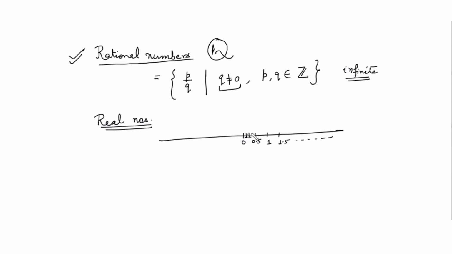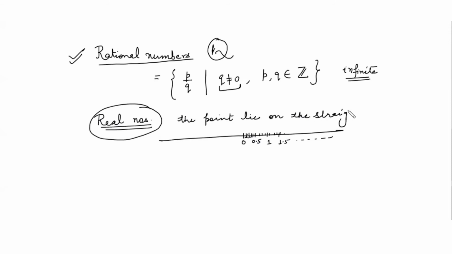So any point lying on this straight line, that point is a real number. So a real number is what? It is a number which lies on the straight line. So that is the set of real numbers. They are also infinite in nature.